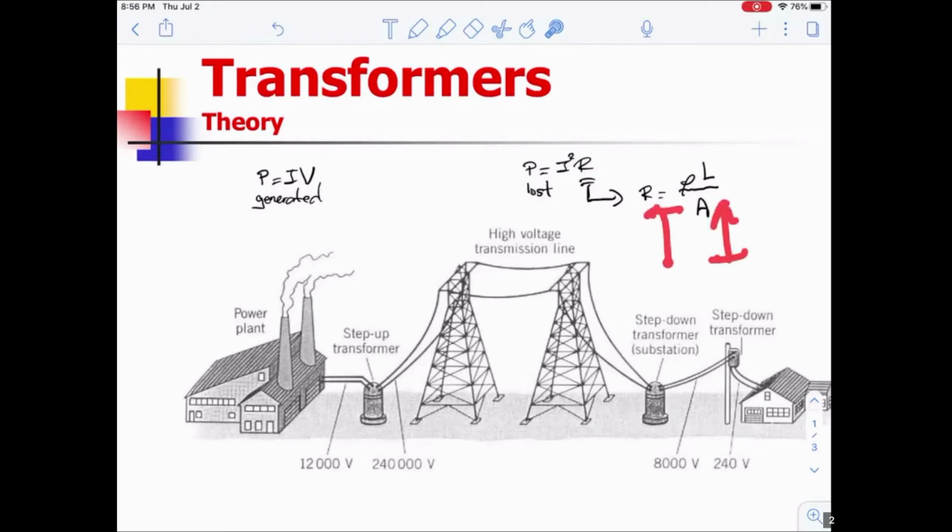The thicker the wire is, the smaller the resistance is. Obviously, not much of the power is going to be lost in the form of heating. So how thick do the wires need to be for you to actually transfer enough current? These wires need to be as thick as most regular commercial buildings. So you're dealing with wires which are extremely thick. Once again, it's not going to work because it's really, really expensive. So we've got problems. You cannot have a power station at the corner of each and every single block, and you cannot make these wires so thick that they're as big as buildings. Either way, this is not going to work out.